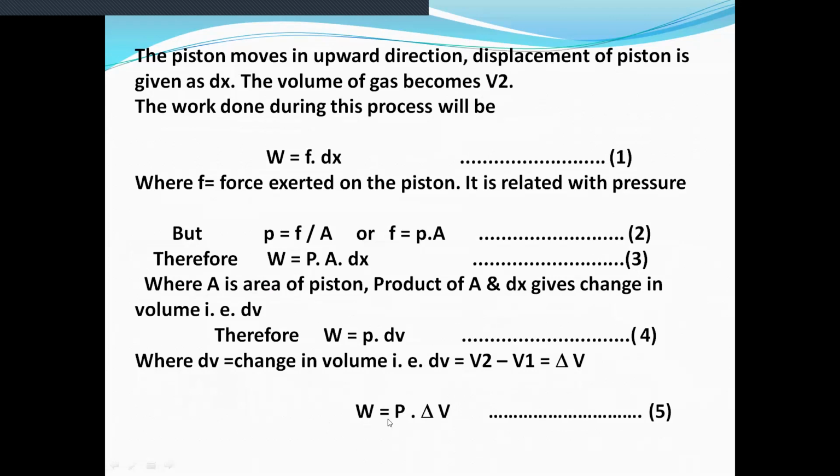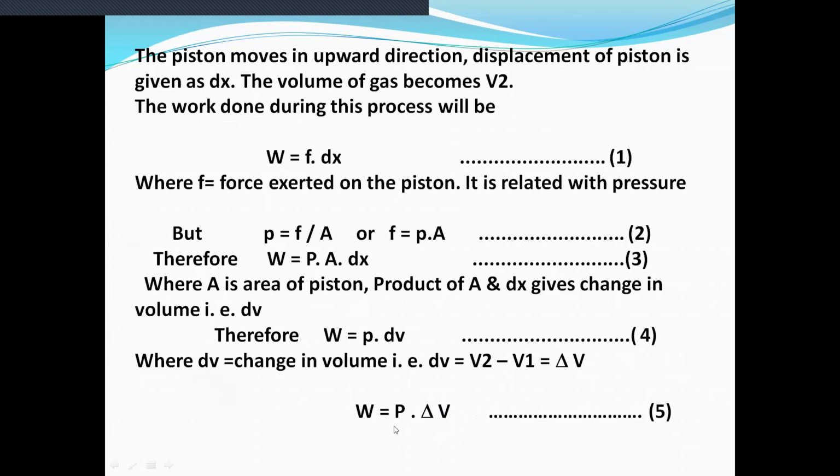Or sometimes the work is given, and initial and final volume are given in the problem: calculate the pressure in isothermal irreversible process when a gas expands from 10 dm cube to 20 dm cube against external pressure, where the value of W is given.